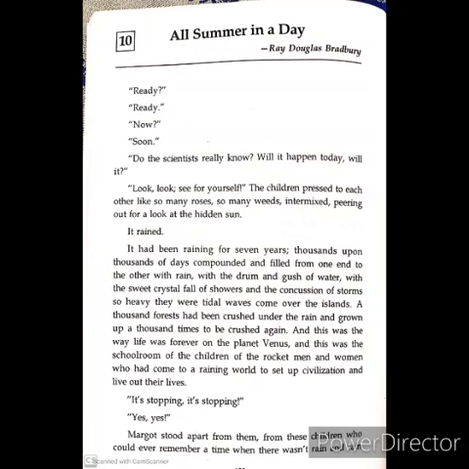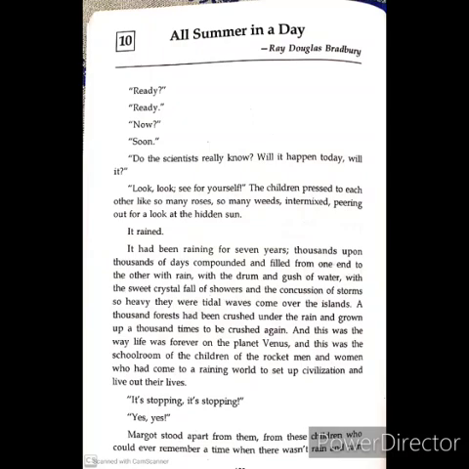"It rained. It had been raining for 7 years, thousands upon thousands of days, compounded and filled from one end to the other with rain, with the drum and gush of water, with the sweet crystal fall of showers, and the concussion of storms so heavy they were tidal waves come over the islands." So here we have the description of how it rains on Venus.